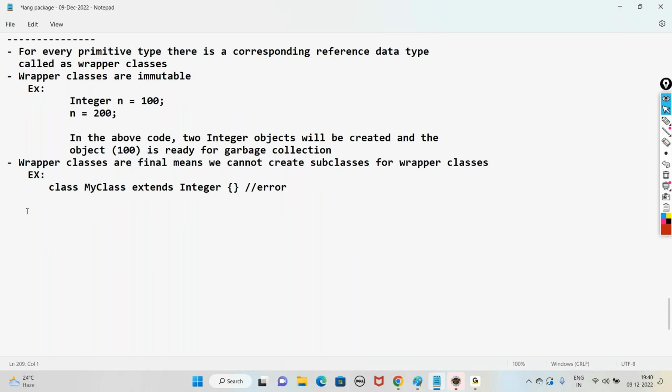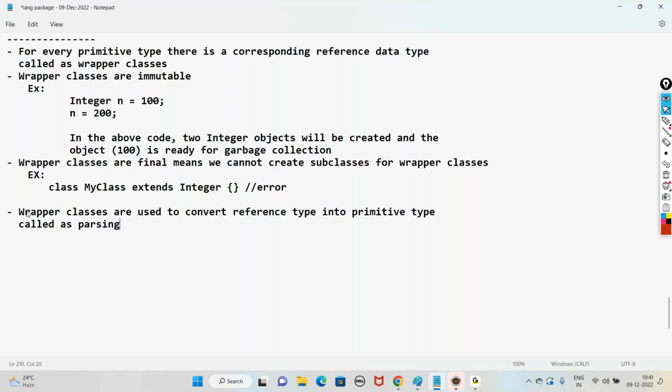Now, the main use of wrapper classes. What is the main use of wrapper classes? Wrapper classes are used to convert reference type into primitive type, called parsing. When you convert one primitive to another primitive, or one reference to another reference, we call it typecasting. But when we convert reference to primitive, we call it parsing.